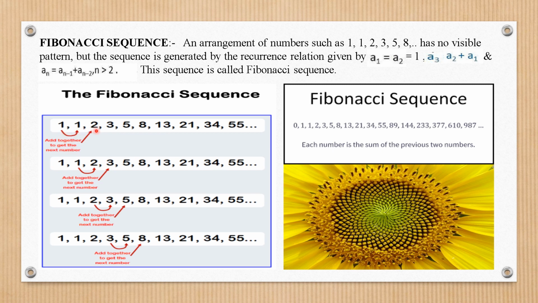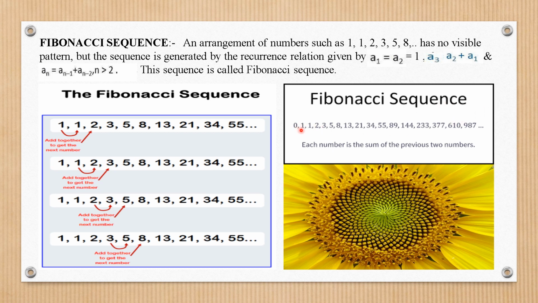1 plus 1 is 2. Now to frame the next number 3, how will I go? The sum of the previous two. 1 plus 2 is 3. For the next one, 2 plus 3 is 5. For the next one, 3 plus 5 is 8. So it's not difficult. It's easy. So on. It's very easy. So the Fibonacci sequence is like this.